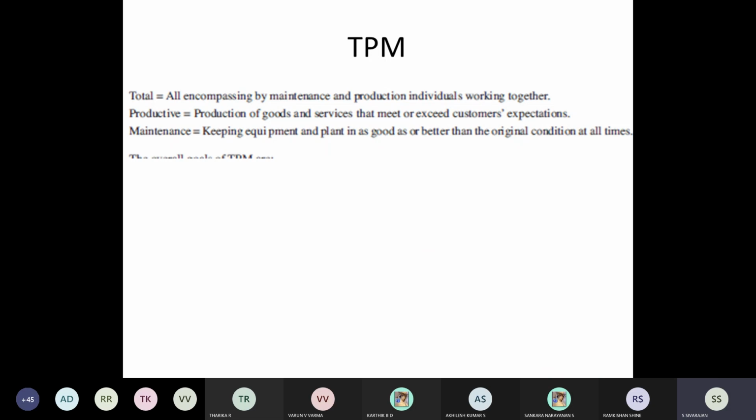And you know very well, for any equipment, for example, if you are running for 3 shifts, most industries' machines will run for 3 shifts, that is 24 hours completely. Maybe there will be a 1 hour gap. So if you are running machines for 23 hours per day, naturally some breakdown will be there. So it is usual.